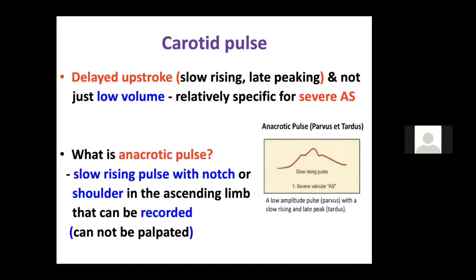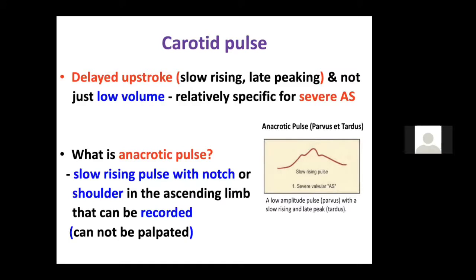Sometimes we also get something known as the anacrotic pulse. Normally, an anacrotic pulse you won't be able to appreciate in the radial or carotid, because it is a phonocardiographic finding. A delayed rising pulse or slow peaking pulse which has an anacrotic notch on its upslope is known as an anacrotic pulse, and it is a slow rising pulse with a notch or shoulder in the ascending limb. That is only recorded by a phonocardiogram, and you cannot feel that pulse. So that is something you should remember.